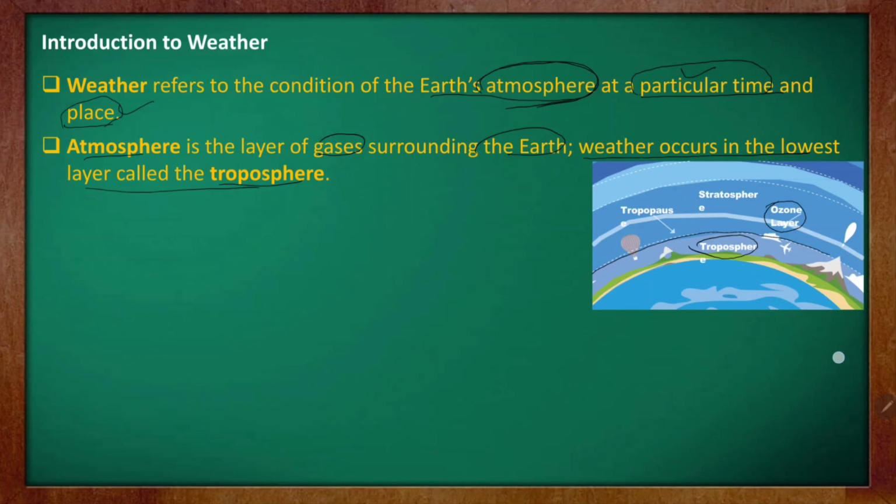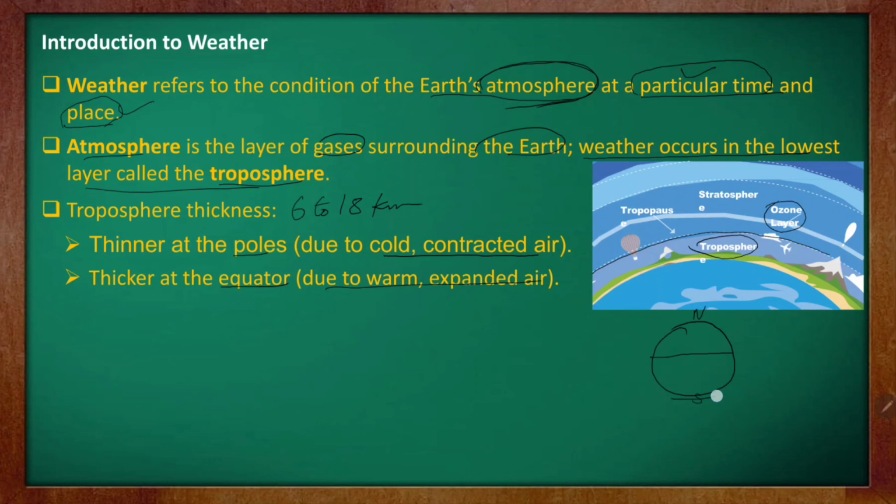Next, troposphere thickness. Now let us understand something about the thickness of the troposphere. It is thinner at the poles due to cold and contracted air, and it is thicker at the equator due to warm and expanded air. See, suppose this is your earth, and this is the equator. The troposphere's height extends from 6 to 18 kilometers from the ground. And if you talk about the thickness, then it is thinner at the poles. So this is the north pole and this is the south pole.